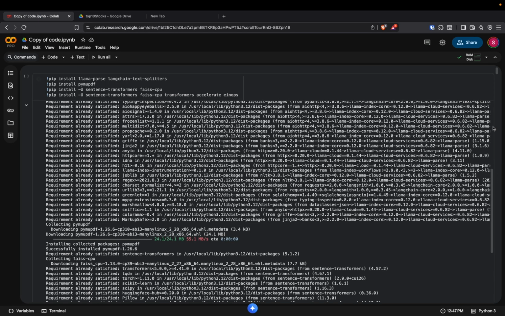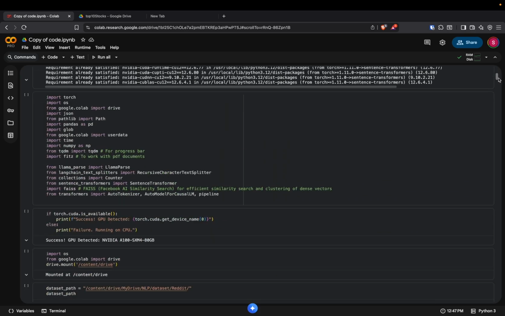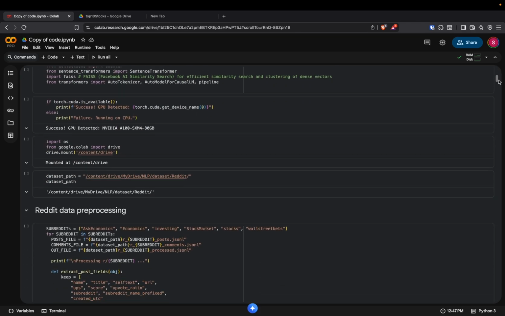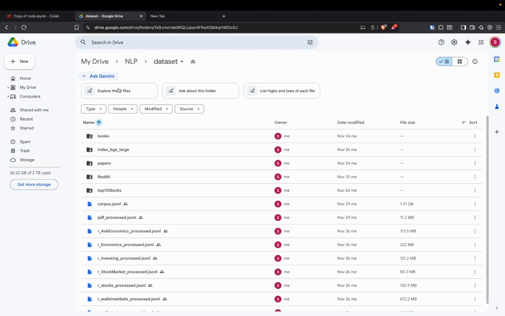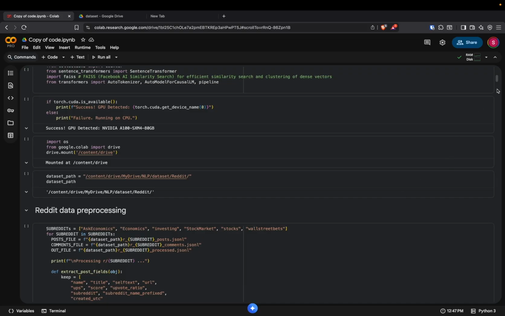Let's look at the code. Firstly, we install all the Python packages that are required for the project. Then we import the libraries. We connect Google Drive to Google Colab because all the datasets are in Google Drive. Then we process the Reddit data.